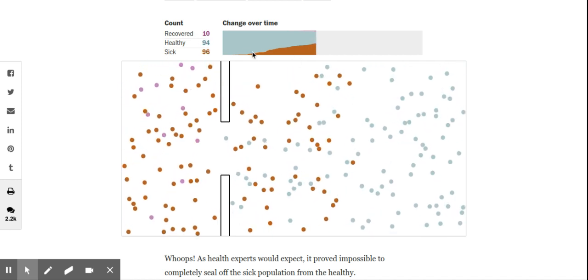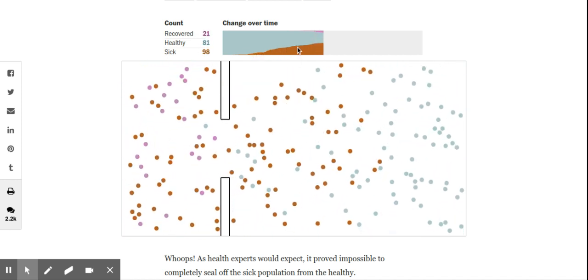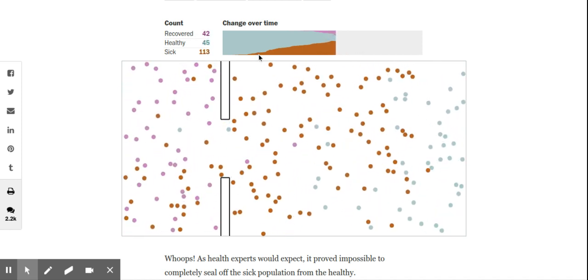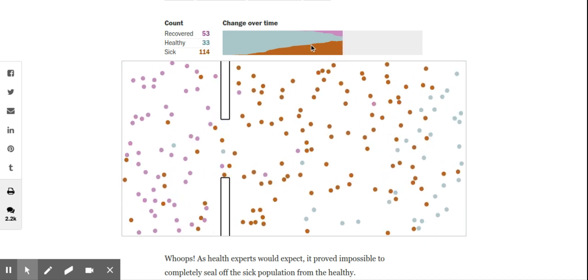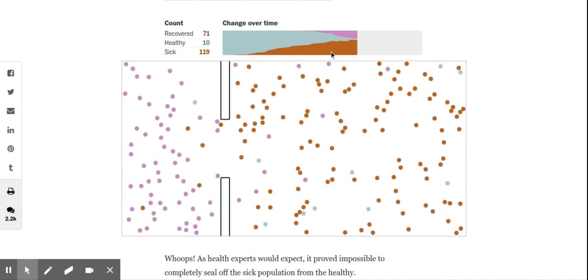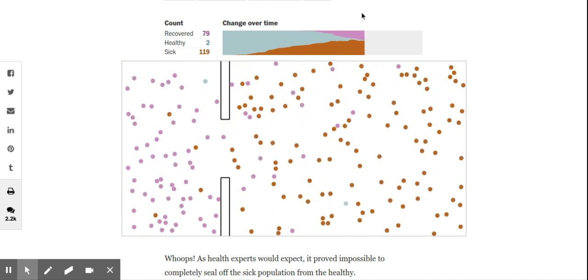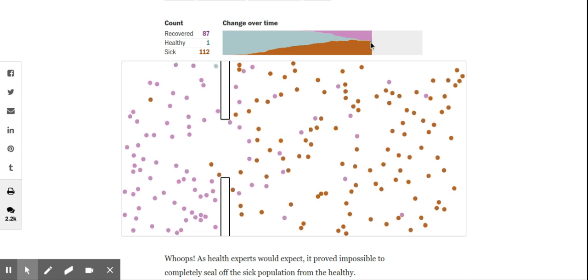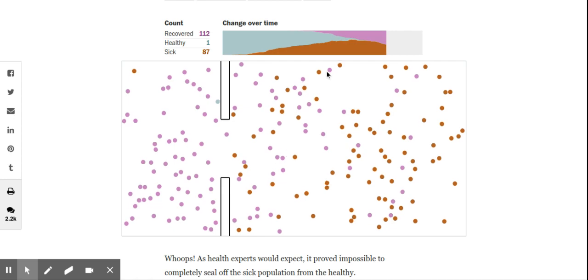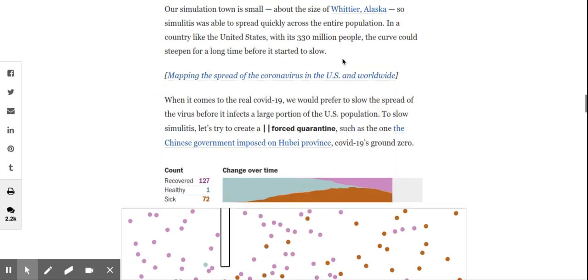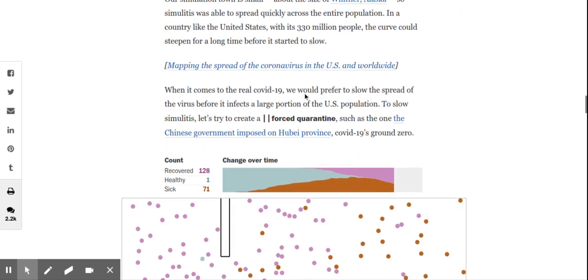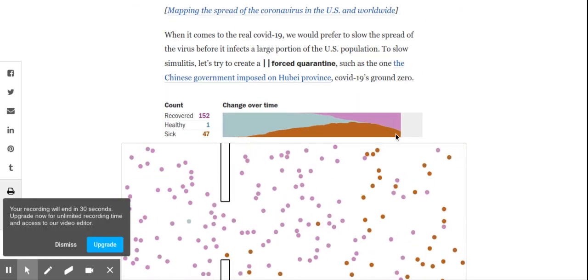But if you look at the curve, it's not that bad. Not as many people are going to be in the hospital all at once. We can see that it's going to go slowly. And if it goes slowly, that means our healthcare professionals can take care of everybody during this time. Okay, so now we have people starting to recover. It's still not great, but it's pretty good. Okay, almost everybody still gets sick, but we don't have as many people in the hospital all at once. This one is all at once, this one is over time, a lot easier for our doctors to take care of us.